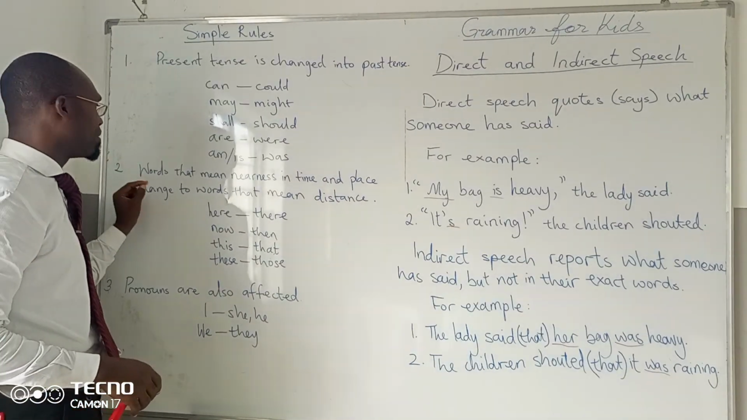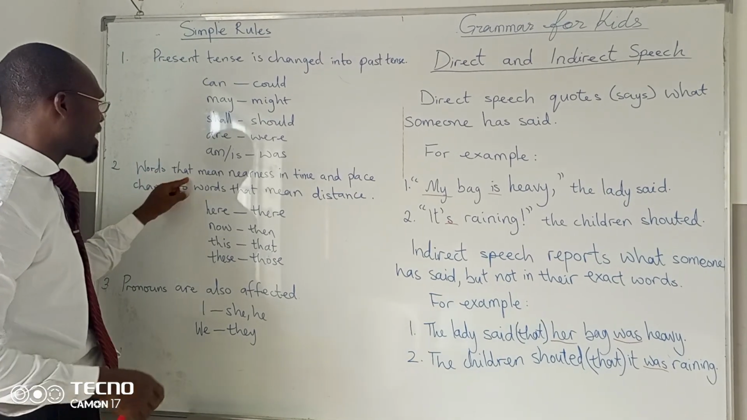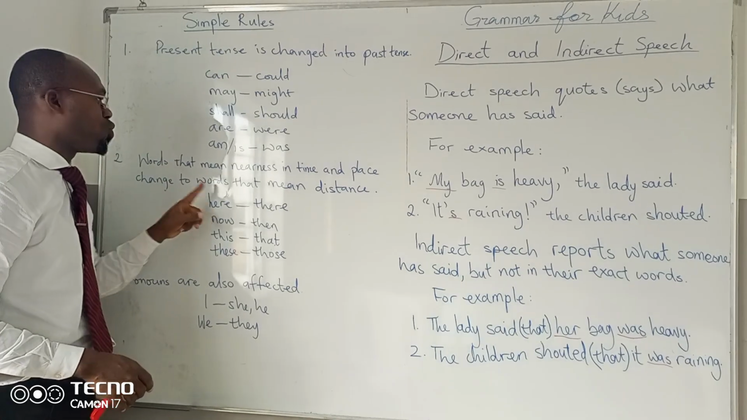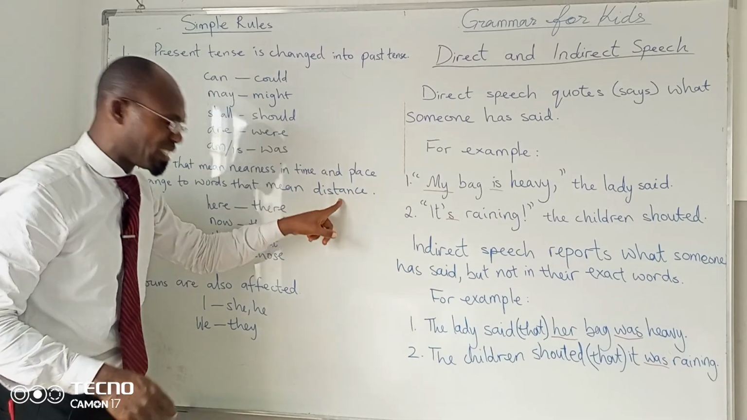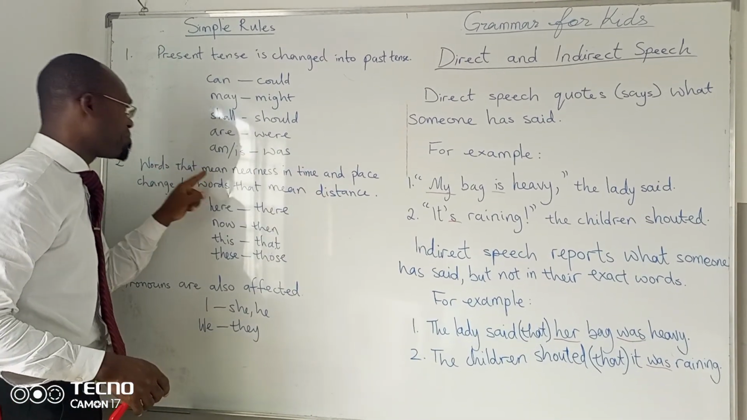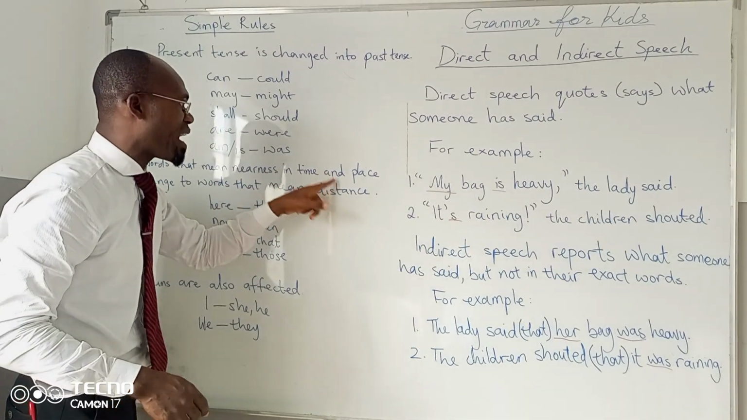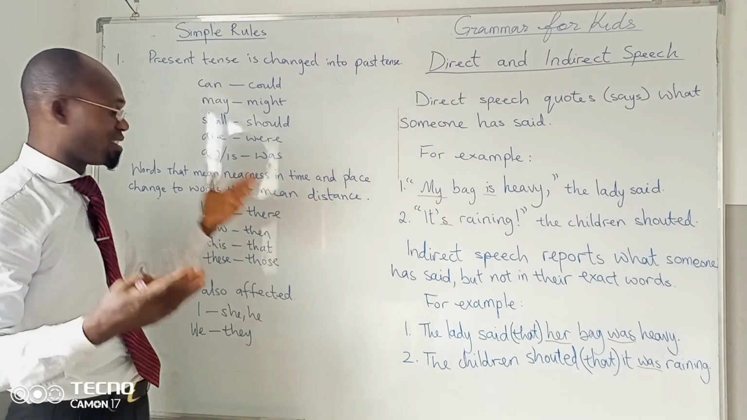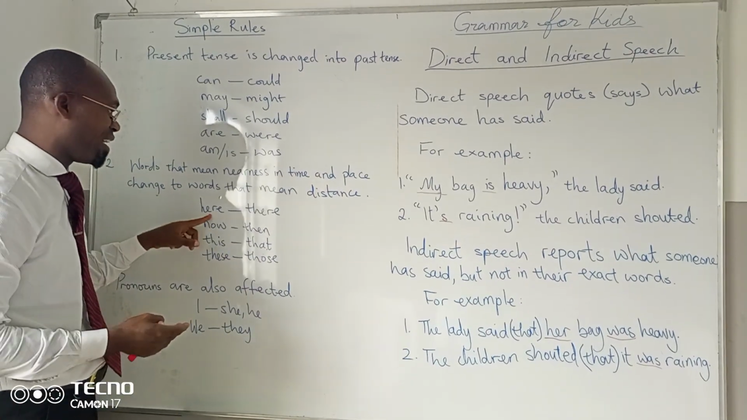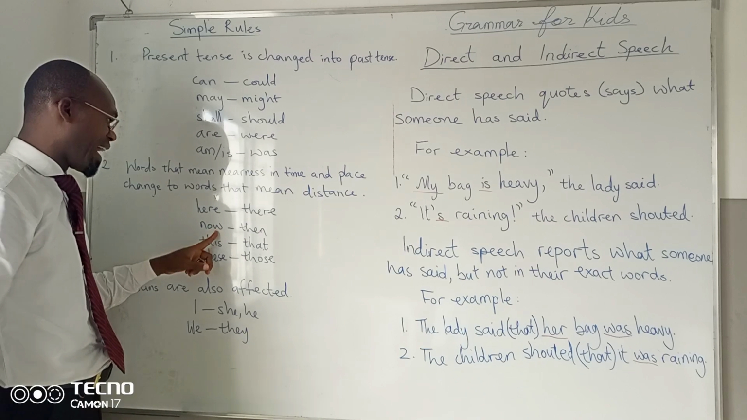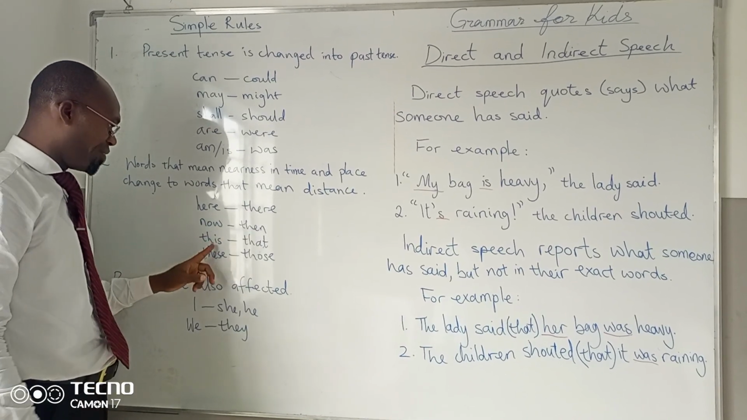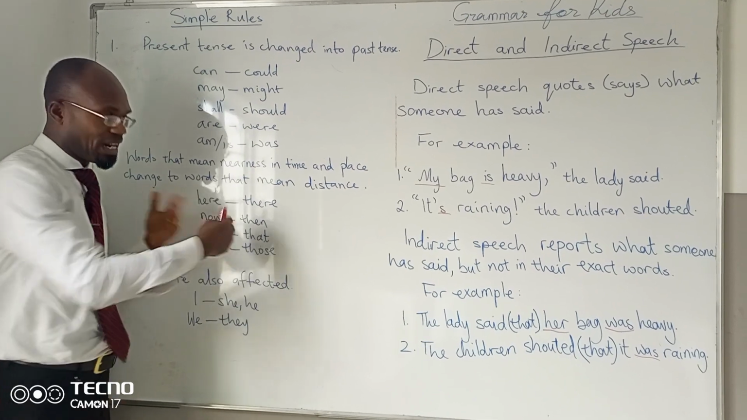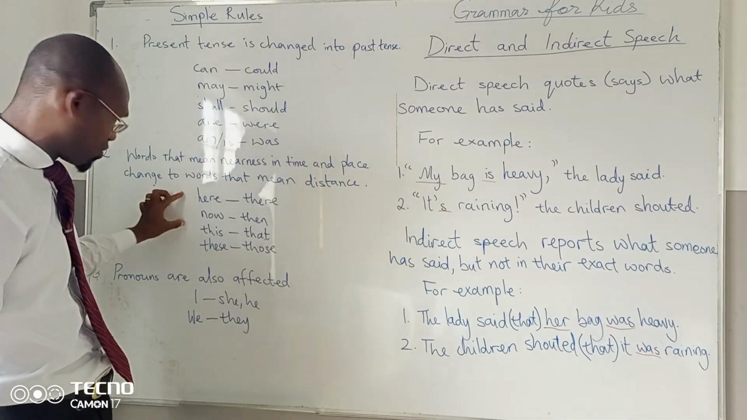Now, another rule says that words that mean nearness in time and place change to words that mean distance. Here are examples. Here becomes there. Now becomes then. This becomes that. There are other examples under this rule.